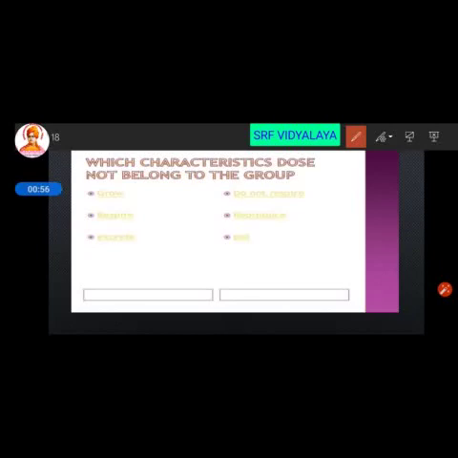Which characteristic does not belong to the group? Here are some of the characteristics: grow, respire, excrete, do not respire, reproduce, eat. Here all are characteristic features of living things except one. What is it? Do not respire. This alone is not a characteristic feature of living things and the rest are characteristic features of a living thing.